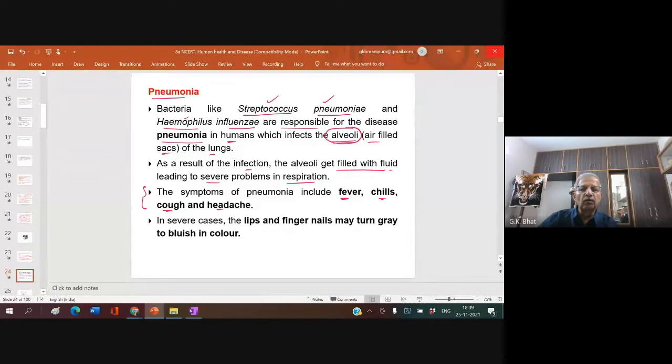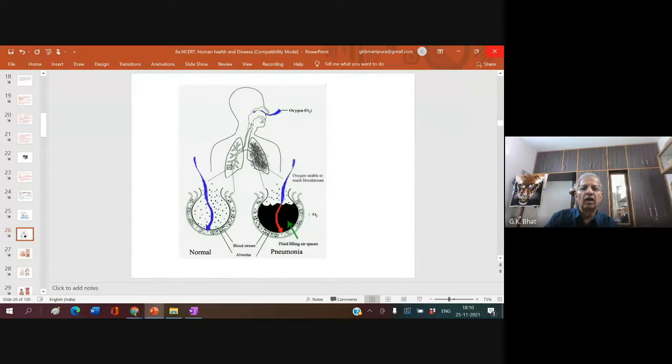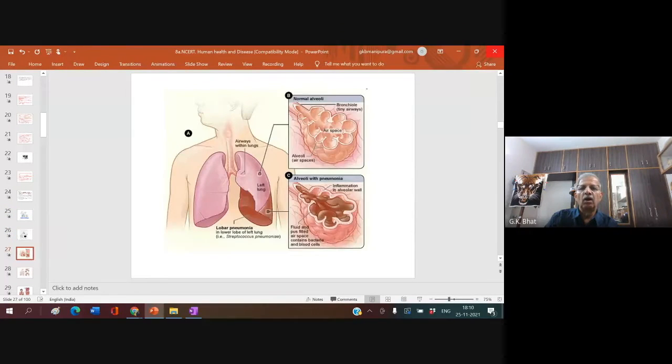In severe cases of pneumonia, the lips and fingernails may turn gray to bluish in color. Look here. This is what the alveoli all got filled with: fluid. And this fluid gets infested with the bacteria. You can see this is a normal alveolus.